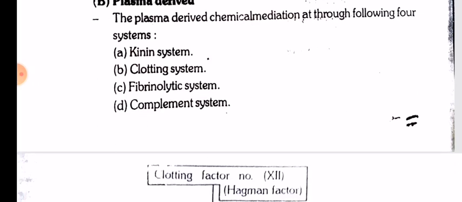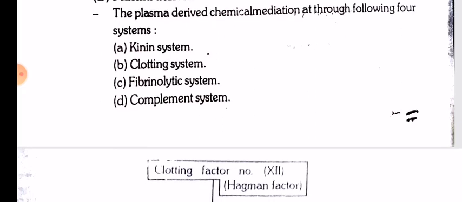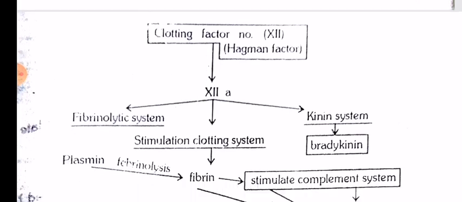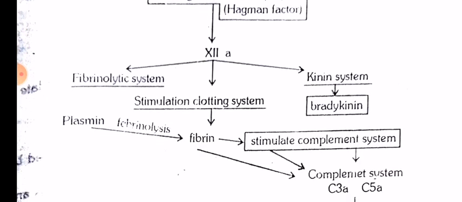Plasma derived chemical mediators act through the following four systems: kinin system, clotting system, fibrinolytic system, and complement system. We'll first see the clotting system. Clotting factor number 12, which is the Hageman factor 12A, divides into two: fibrinolytic system and kinin system. The kinin system further releases bradykinin.